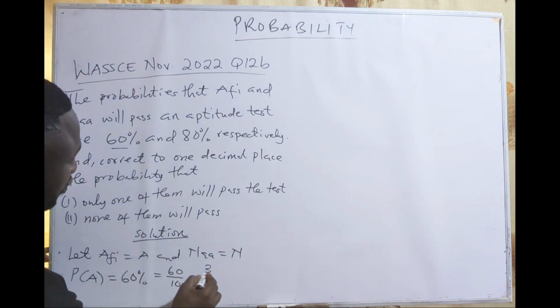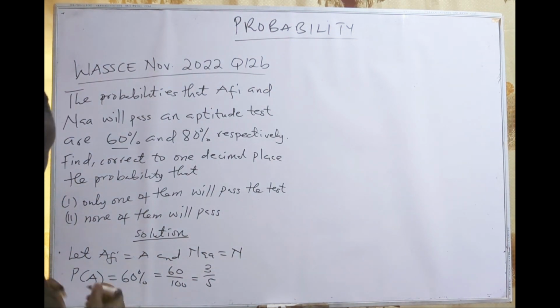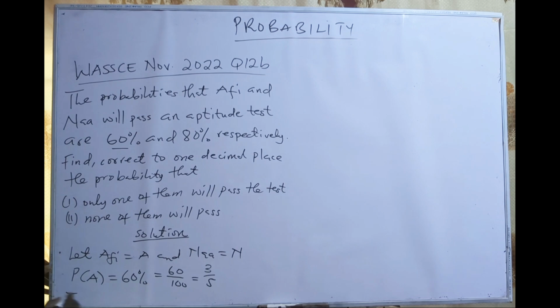So 3 over 5. It implies the probability of Afi not passing will be 1 minus 3 on 5, which will give us 2 on 5. All right. So 1 minus 3 over 5 is 2 on 5.